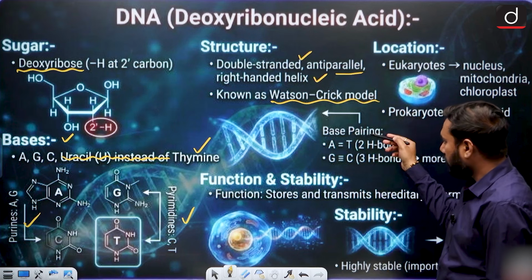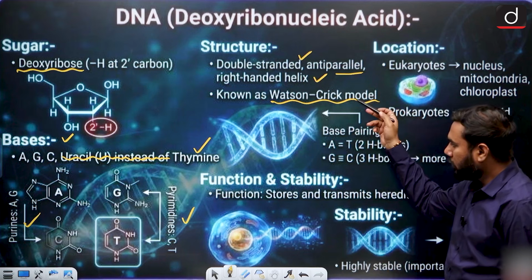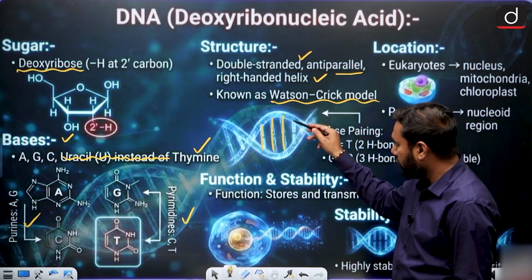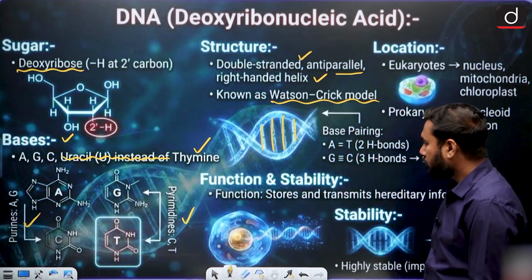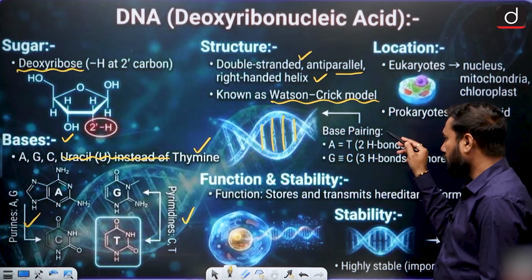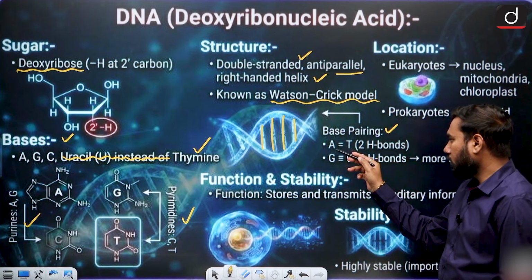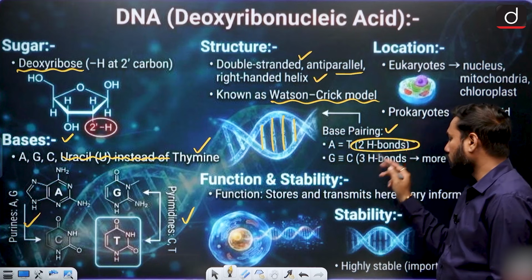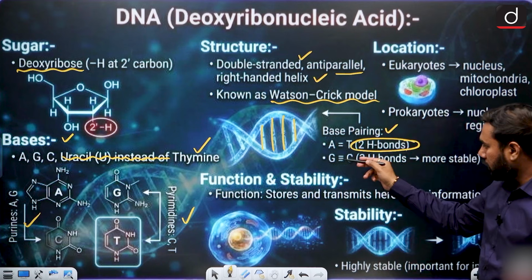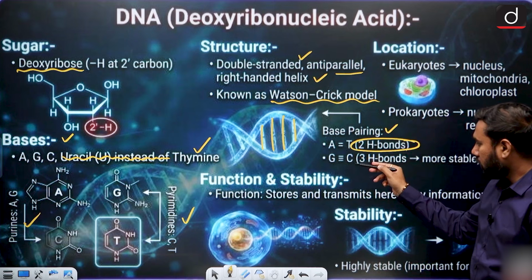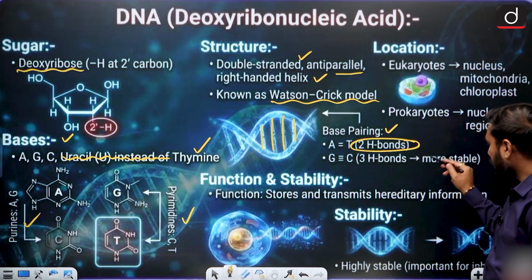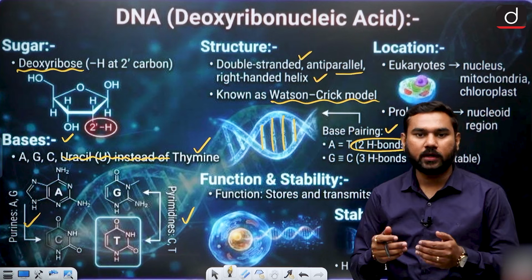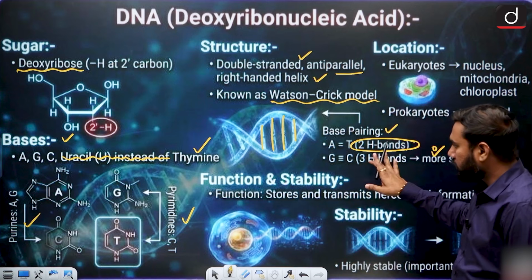And there is base pairing, because we can connect the two threads, like you can see in this DNA structure, by making some bonds, and these bonds are present between the base pairs. So adenine is always connected with thymine. The most important point, 2 hydrogen bonds are present. But when we connect guanine with cytosine, 3 hydrogen bonds are connected, which is more stable, because you know that a triple bond is more stable than a double bond.